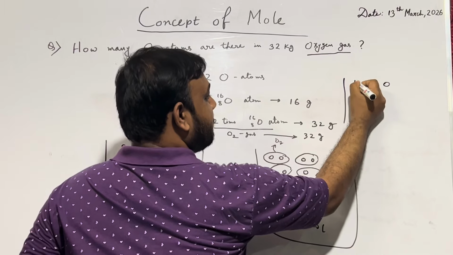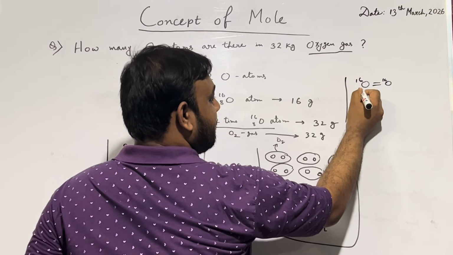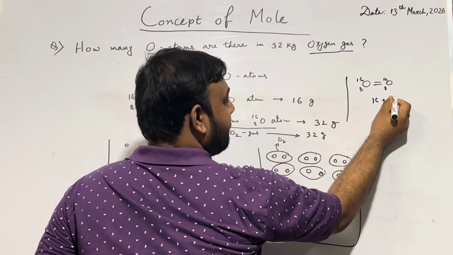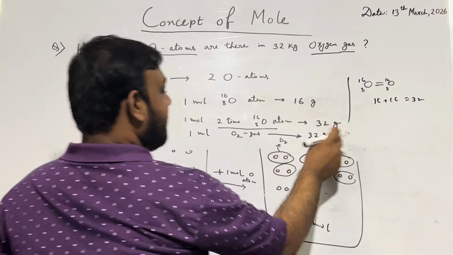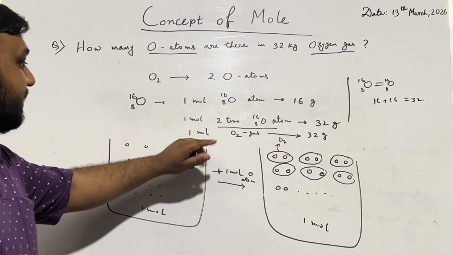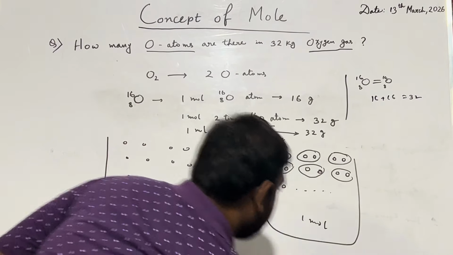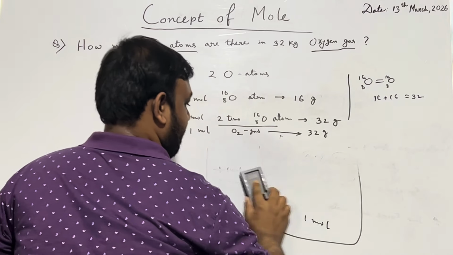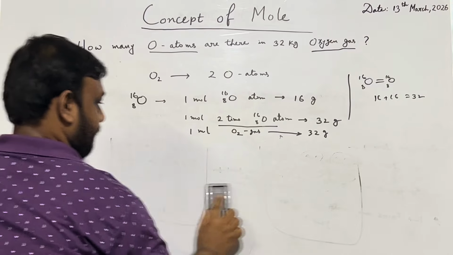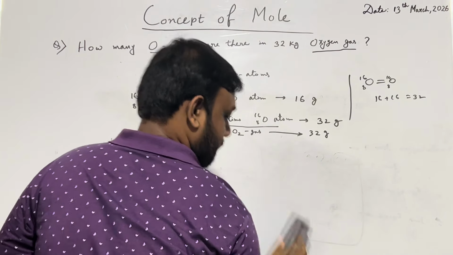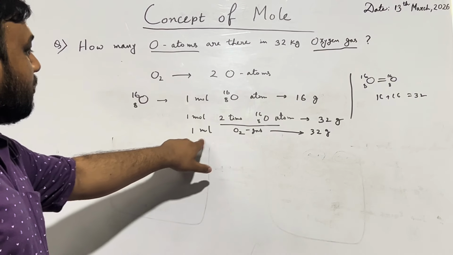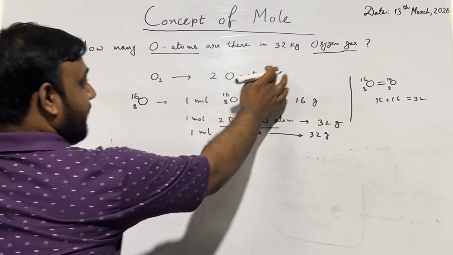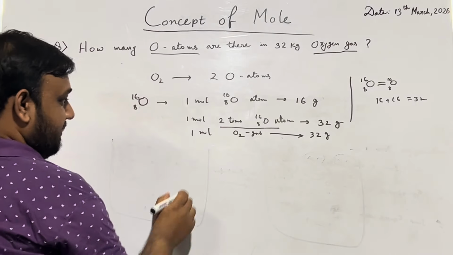Molecular weight of oxygen: double bond, here 16, here also 16, atomic number 8. So they are combined. So 16 plus 16 gives 32. That's why it is 32 grams. So if we keep this information in our mind, that 1 mole oxygen gas is 32 gram of oxygen gas, then we can think about what about 32 kg oxygen gas.